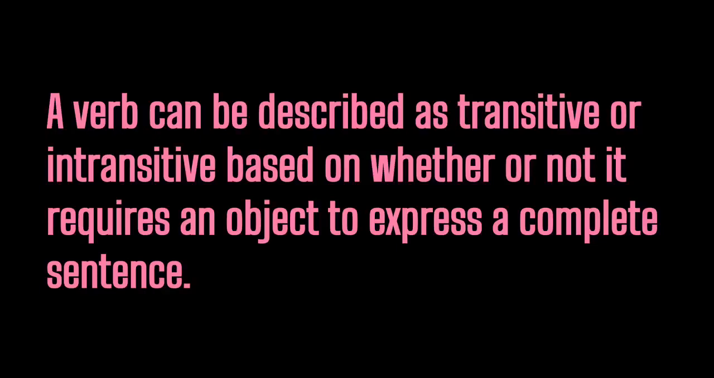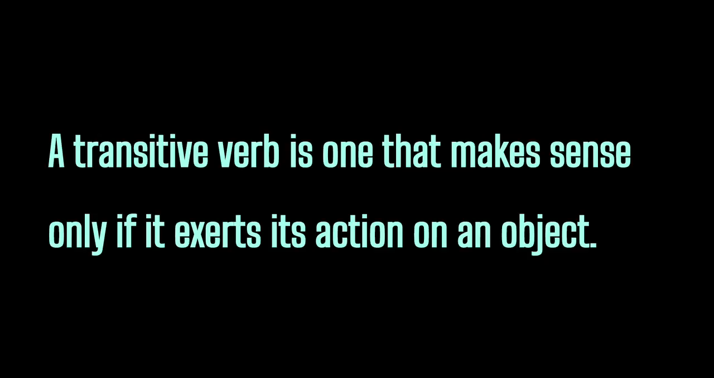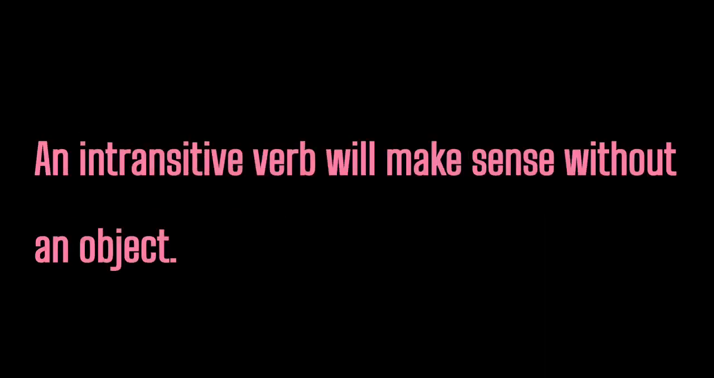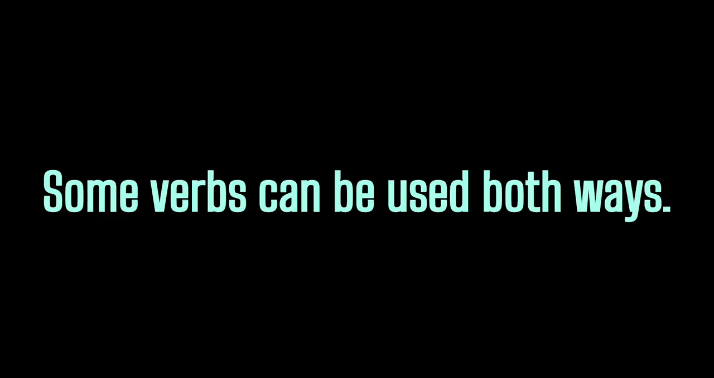A verb can be described as transitive or intransitive based on whether or not it requires an object to express a complete sentence. A transitive verb is one that makes sense only if it exerts its action on an object. An intransitive verb will make sense without an object. Some verbs can be used both ways.